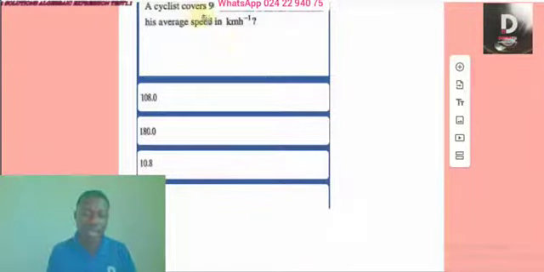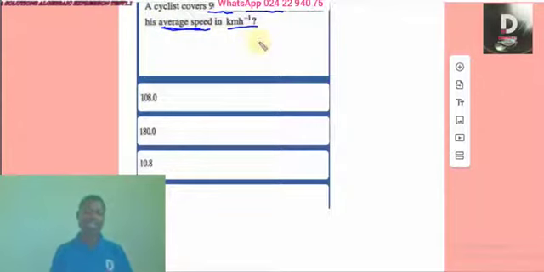A cyclist covers 900 meters in 5 minutes. What is the average speed in kilometers per hour? So first of all, he is asking for average speed. How do you determine the speed of a car or a moving object?